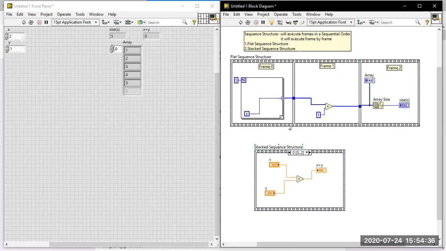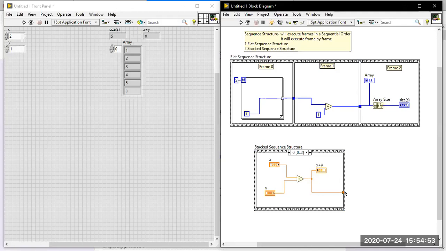In a flat sequence you use the tunnel to pass the value from one frame to another. But in a stacked sequence structure, you cannot use the tunnel. Here the tunnel is not applicable.